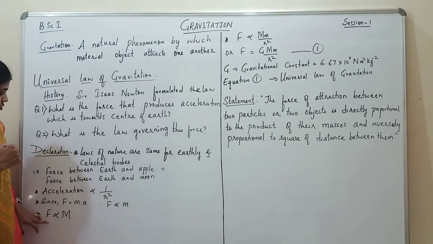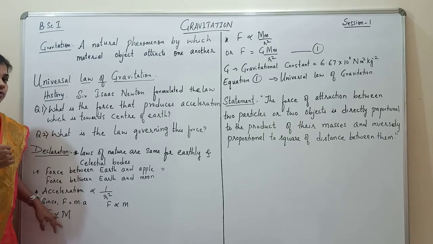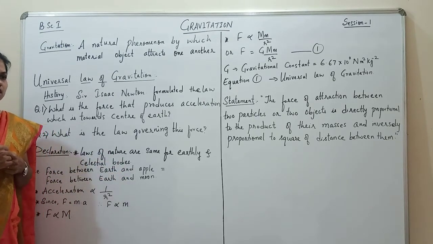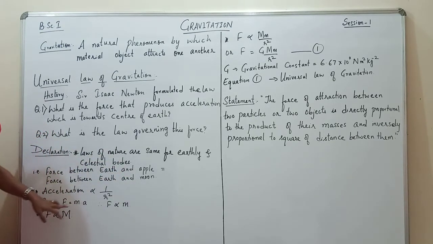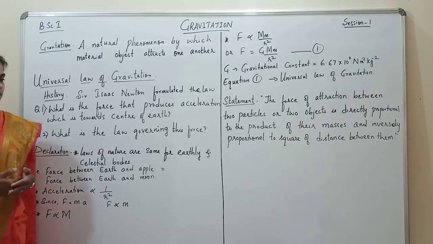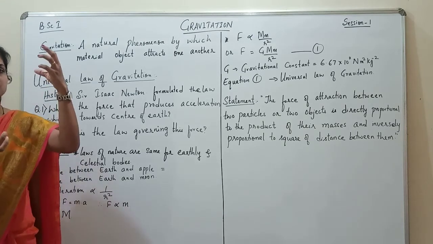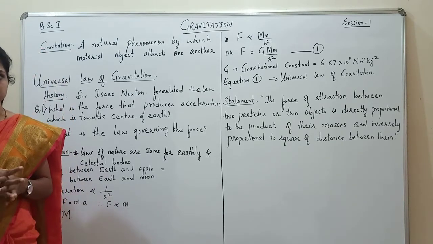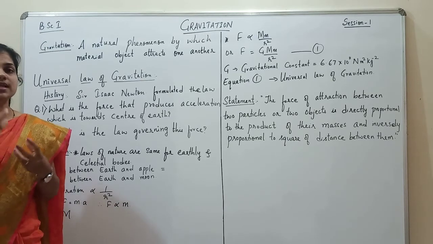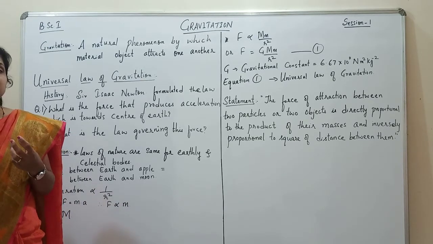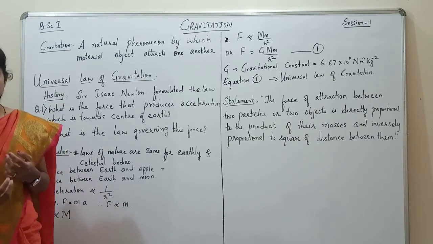And the force is also directly proportional to the mass of the earth. He said this because when an object was being attracted towards the center of the earth, there was an equal and opposite force given by the earth towards the object.